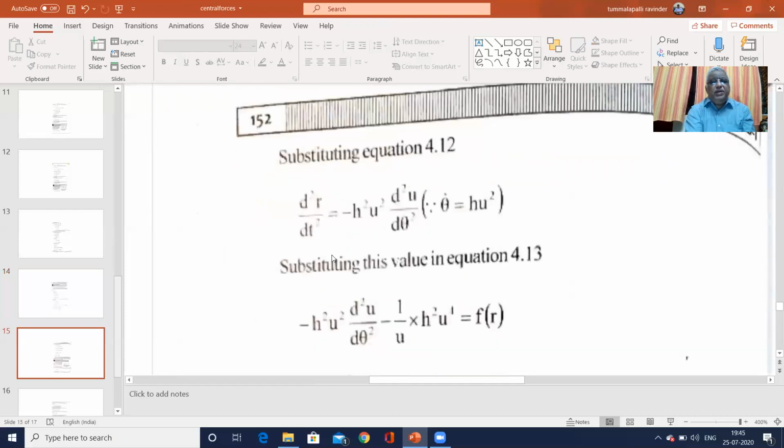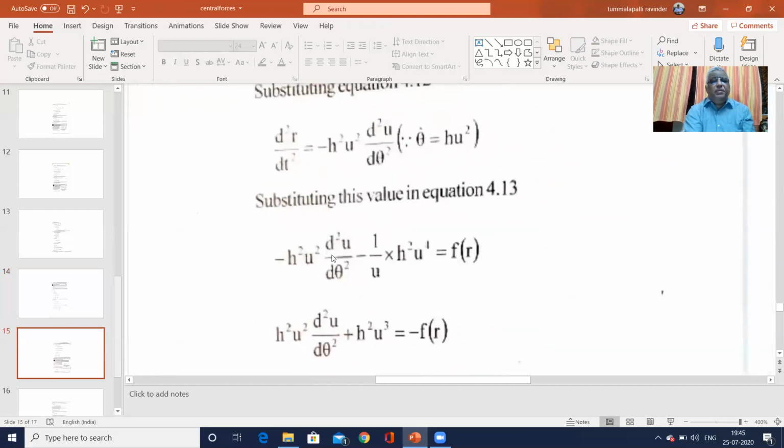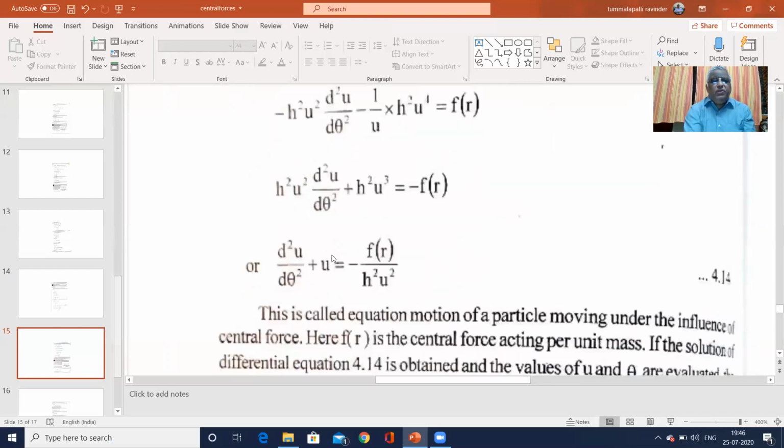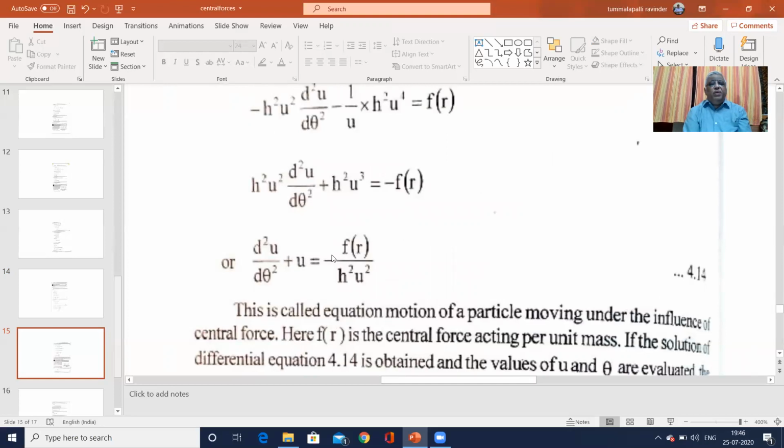Substituting in the above equation, d square r by dt square is equal to minus h square u square d square u by d theta square, since theta dot is equal to h u square. Substituting this value in equation 4.9, we get h square u square d square u by d theta square plus h square u cube is equal to minus f of r. Modifying and rearranging the equation, d square u by d theta square plus u is equal to minus F of r by h square u square.